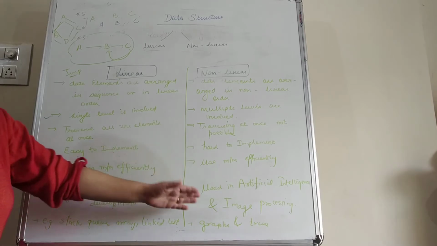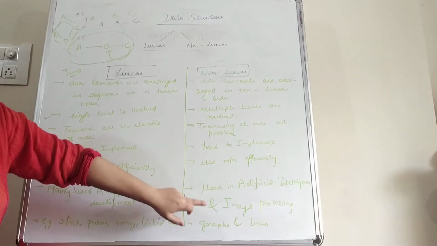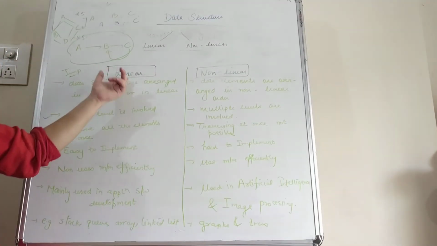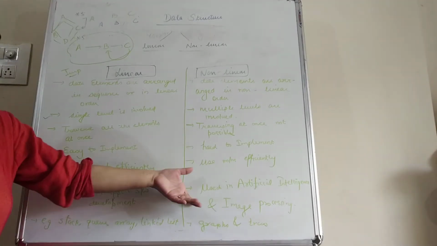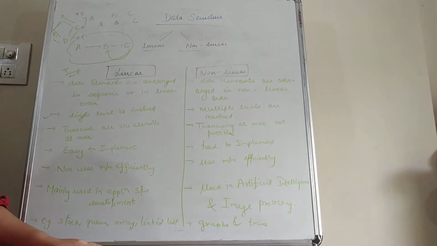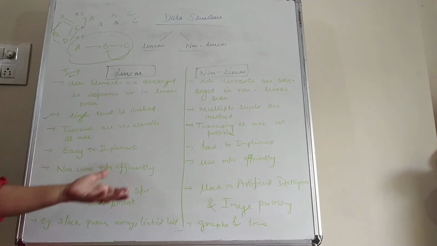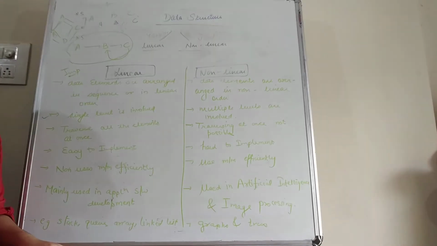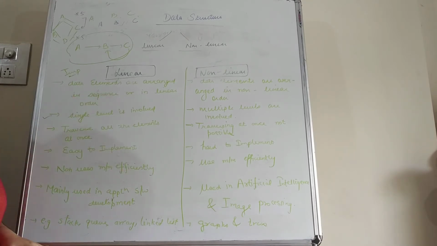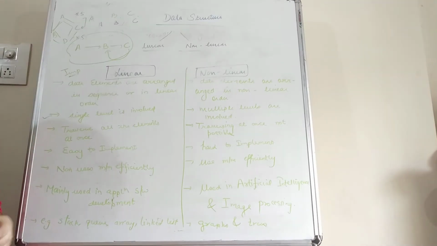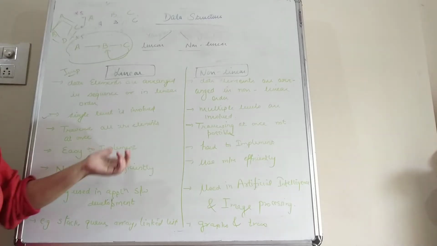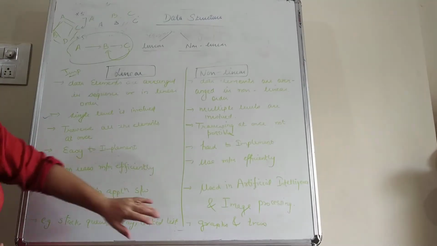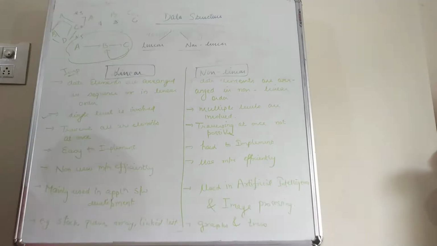So if we use linear data structures for artificial intelligence and image processing, we are not able to store the data, because these applications have huge data to store, and for that we need memory in the computer. But consecutive or contiguous memory locations are not available. So we can use the non-linear data structure in order to store these types of applications.